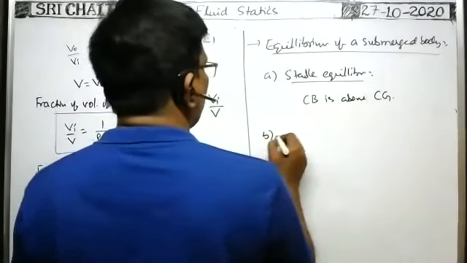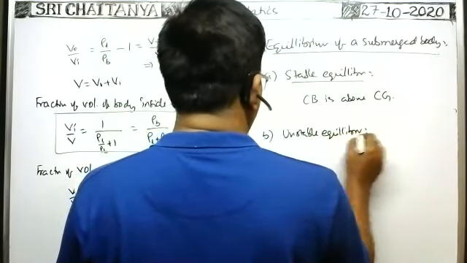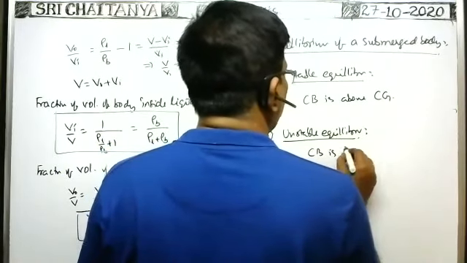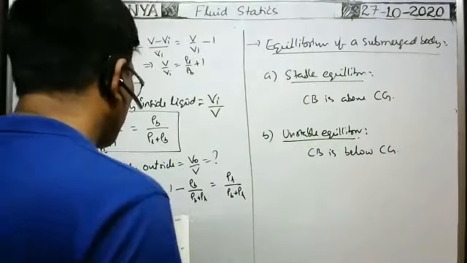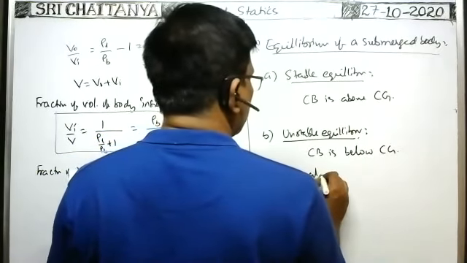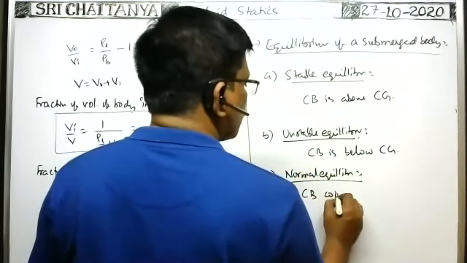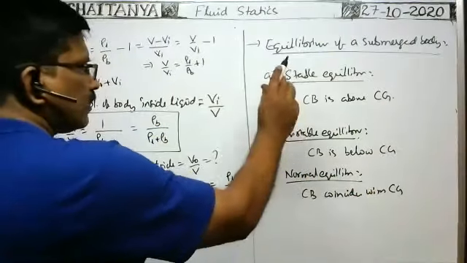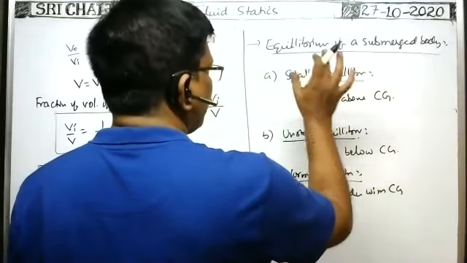Unstable equilibrium: in unstable equilibrium, the center of buoyancy is below the center of gravity. Next, neutral equilibrium: in neutral equilibrium, the center of buoyancy coincides with the center of gravity. So in stable equilibrium, the center of buoyancy is above the center of gravity. In that case, it is under stable equilibrium.